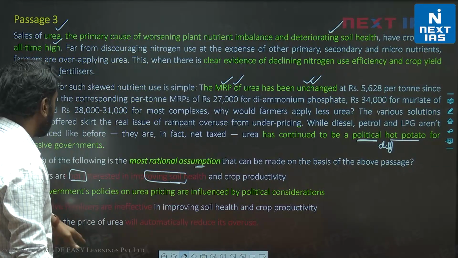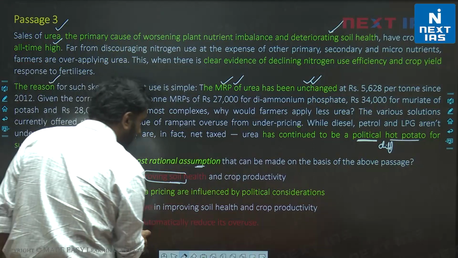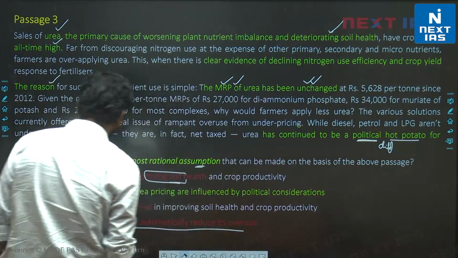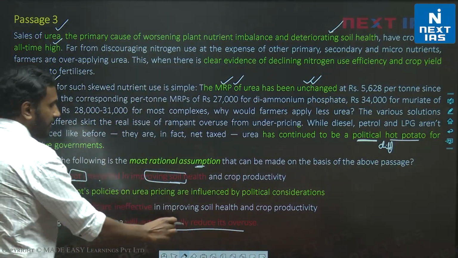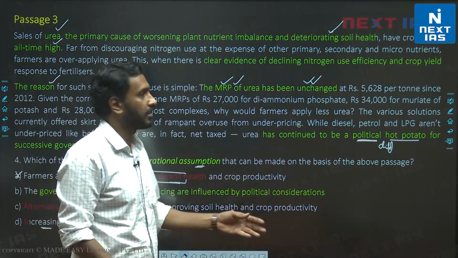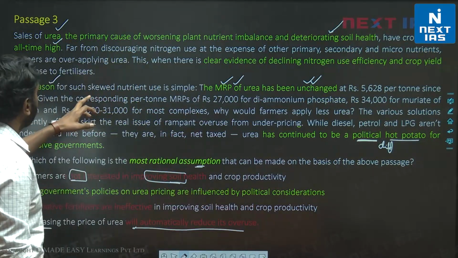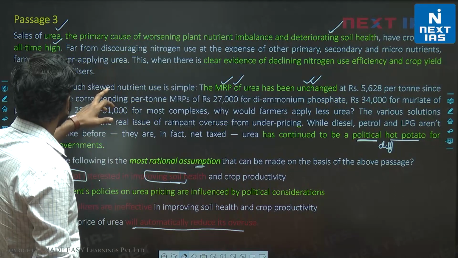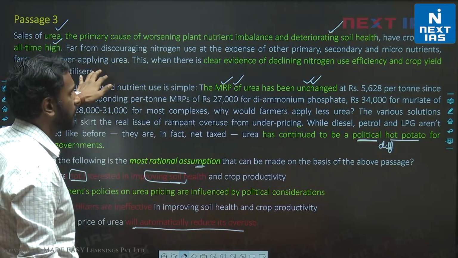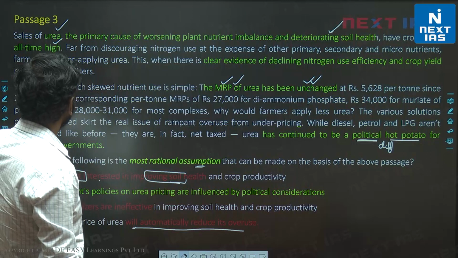In option D, increasing the price of urea will automatically reduce its overuse. Just increasing the price will automatically reduce its overuse. That is not necessary. If you notice here, farmers are over applying urea has been told to us.